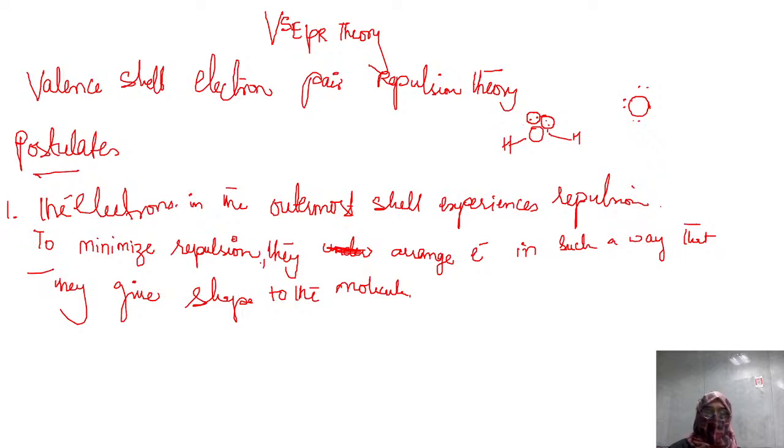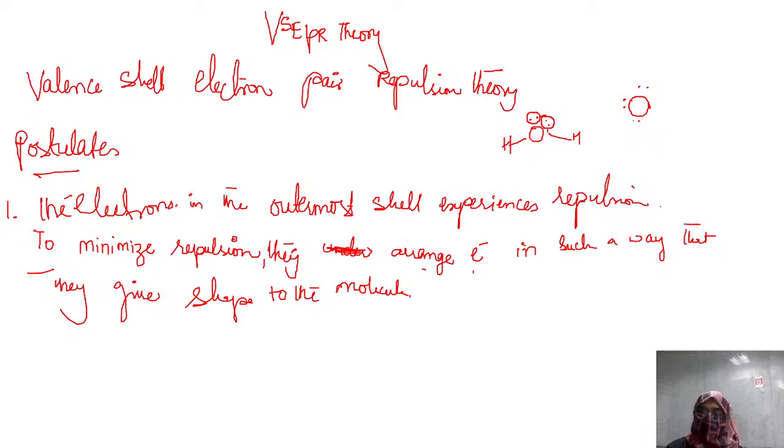To minimize that repulsion, they arrange electrons in such a way that while arranging, they give shape to the molecule. Let me just take the second statement: to minimize repulsion, they arrange electrons in such a way that they give shape to the molecule. Right.